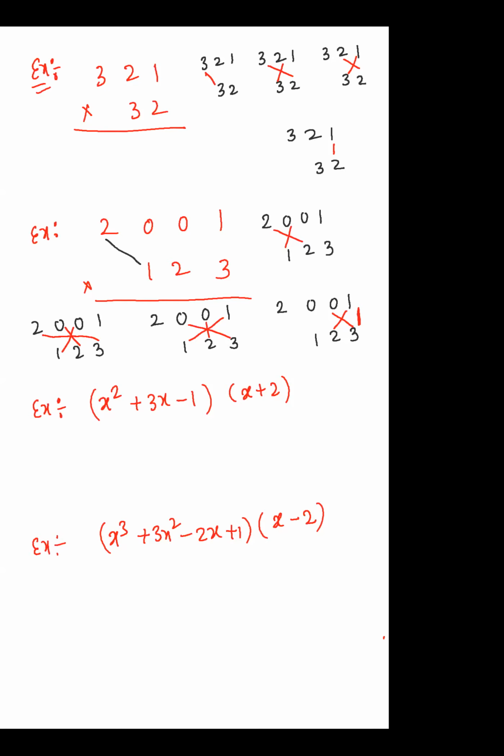Is the third one's answer x cube plus 5x square minus 5x plus 1? Sorry, plus what is that? 5x. Minus 2. Yeah, minus 2. That will be x cube, plus 5x square. After then it is 6 minus 1, again 5x I'm getting, plus 5x. After then it is minus 2.